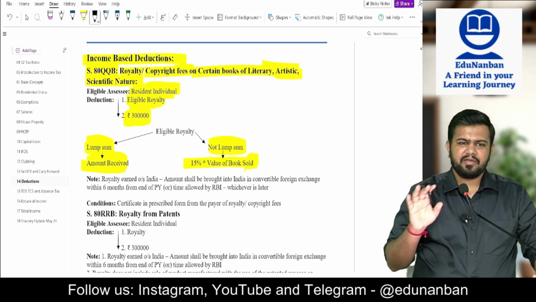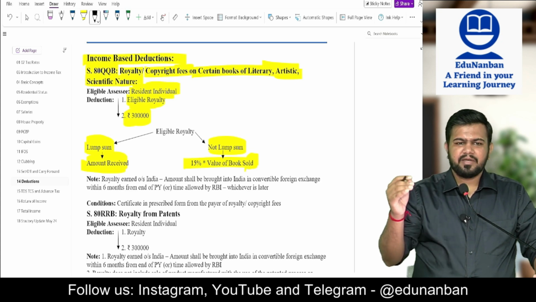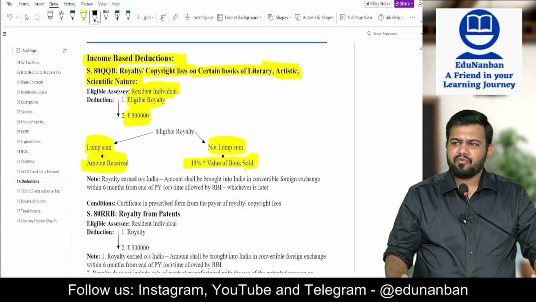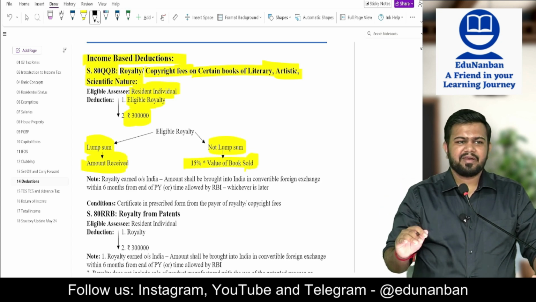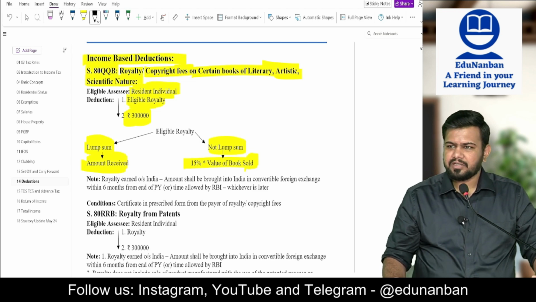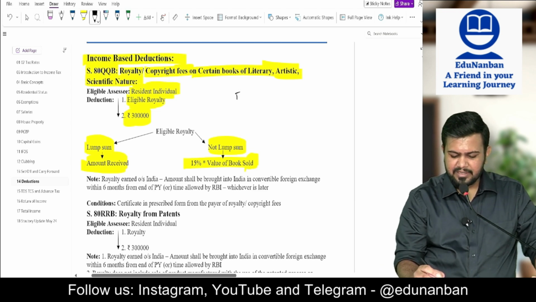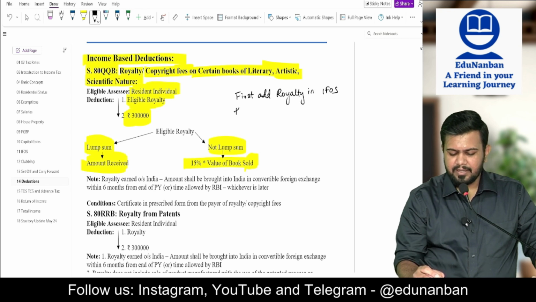See, students, they will claim the deduction correctly, everything will be correct, but they will make a silly mistake: they will forget to add it to income from other sources. So first add the royalty in income from other sources, then claim the deduction. This is a silly mistake you should not make.